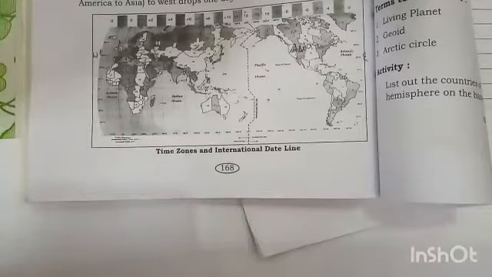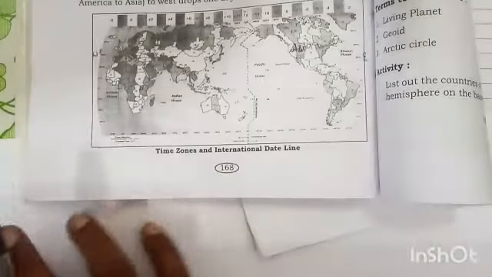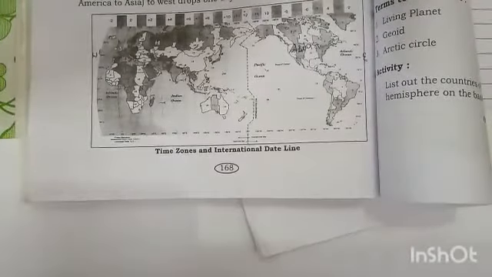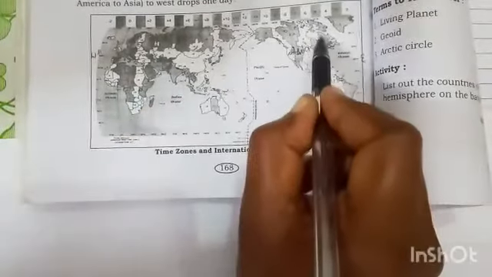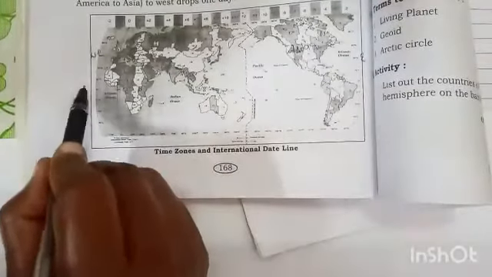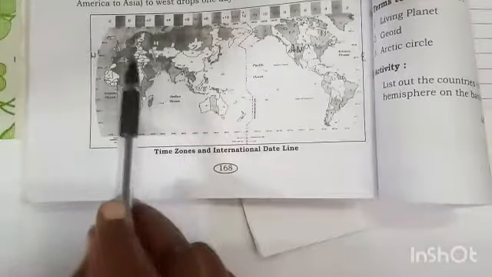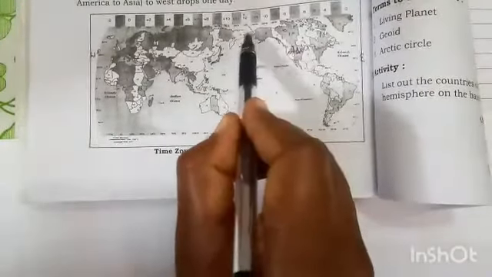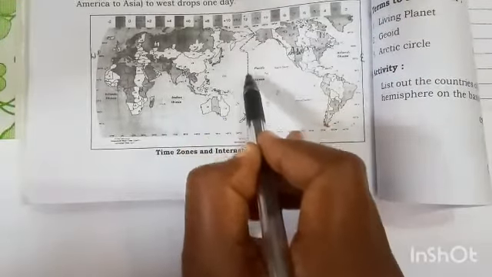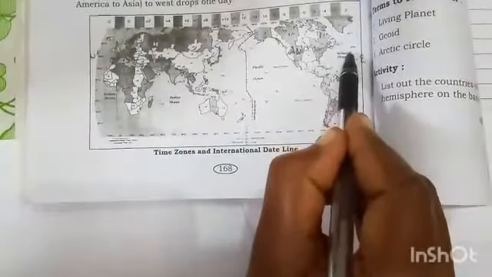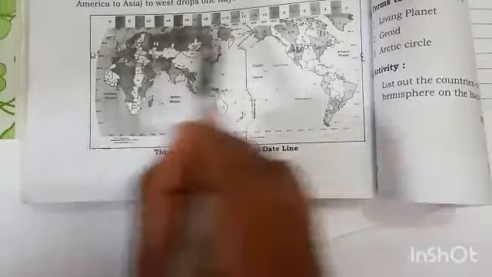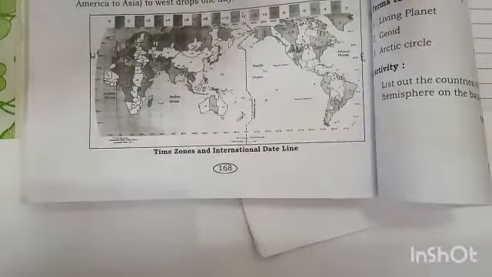See dear students, this is the time zone and international date line map. It is helpful to understand the differences. See here, this is the Asia continent, then this is North America. Any ship crossing this line from west to east, from Asia to North America, will take a day twice.